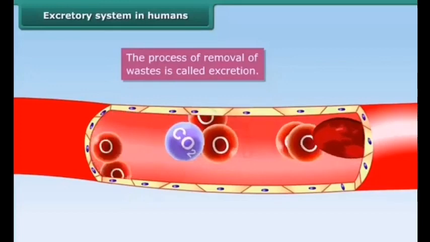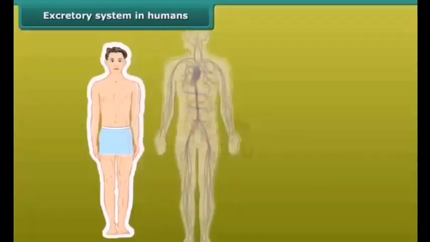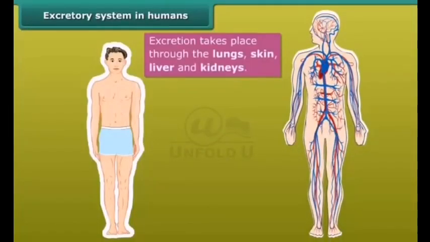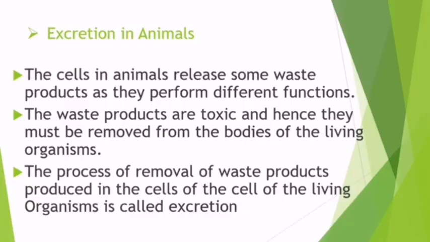And these nitrogenous waste substances are toxic and need to be removed from the blood. This process of removal of waste produced in the cells of living organisms is called excretion.